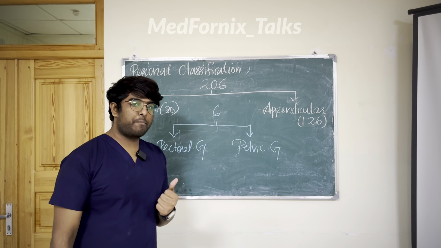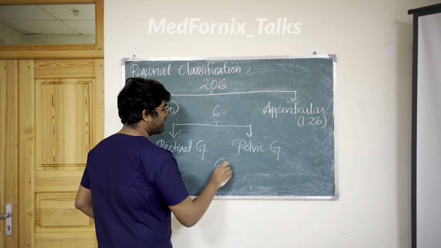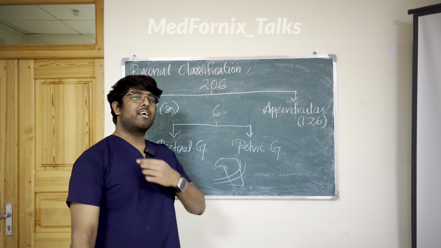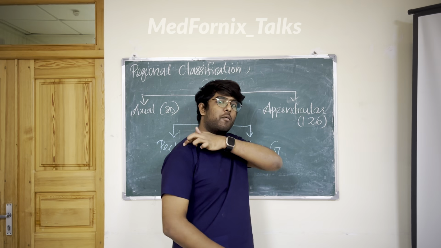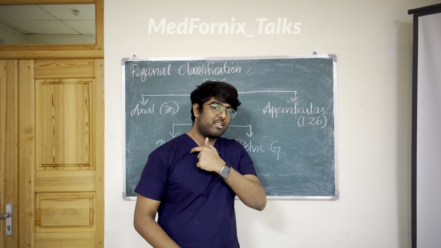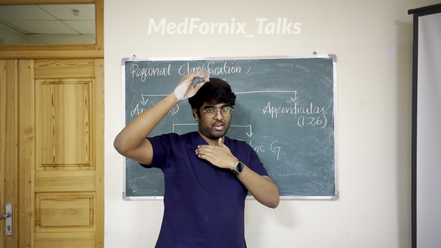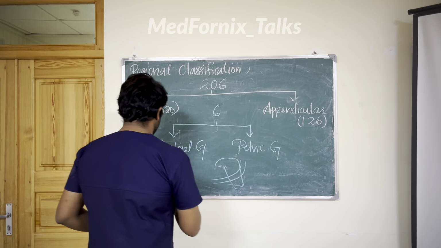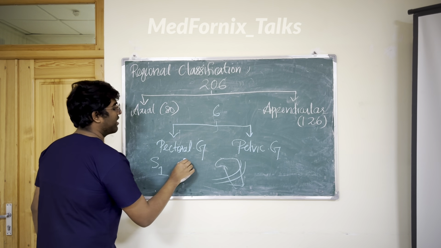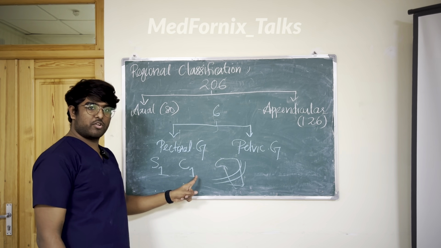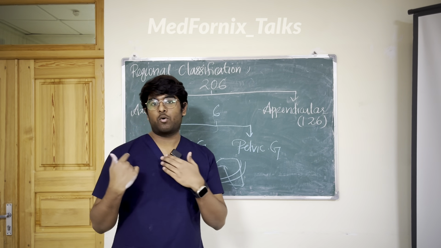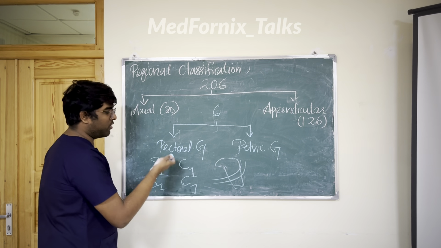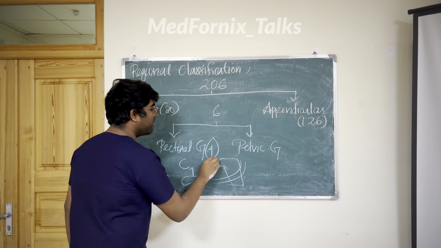So who all will be in the pectoral girdle? I will show you. Suppose this is a scapula and a clavicle. This scapula and the clavicle form one girdle. This is my right side, with one clavicle and one scapula. Am I only having the right side? No, I am also having the left side, right? So again one scapula and one clavicle, total 4. So the pectoral girdle has 4 bones.